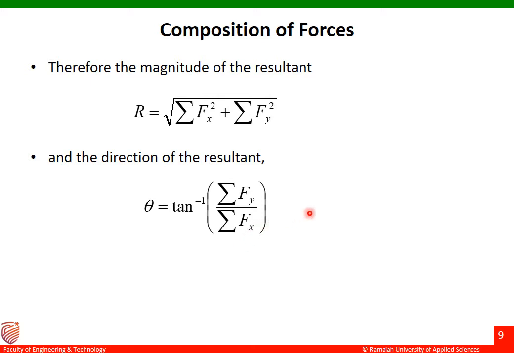So the magnitude of the resultant is found out by the formula R equal to square root of summation Fx square plus summation Fy square, and the direction of the resultant is theta equal to tan inverse of summation Fy divided by summation Fx.